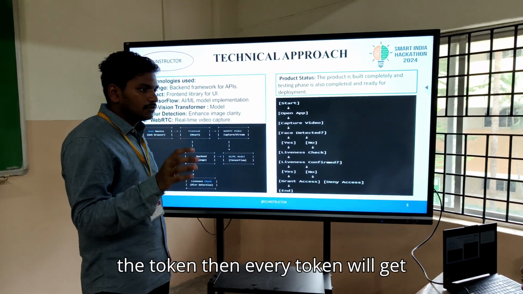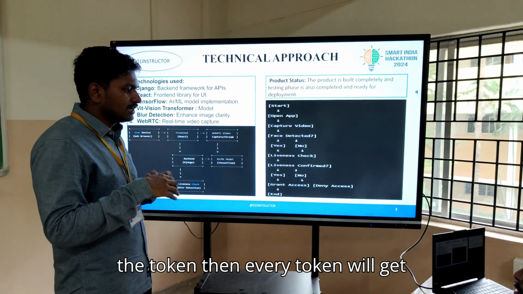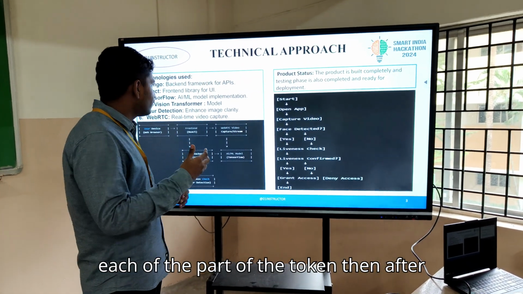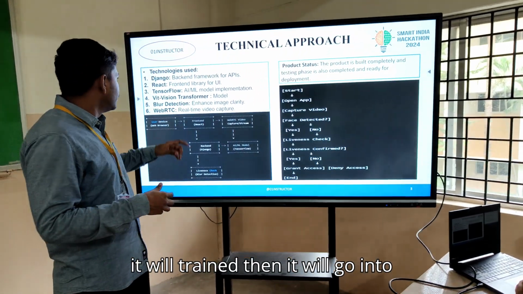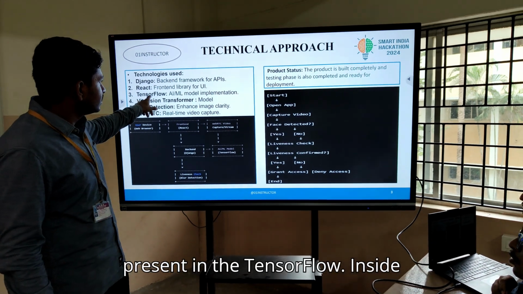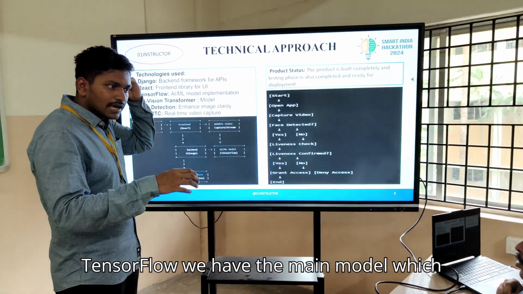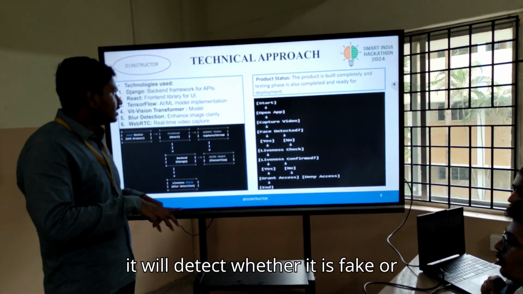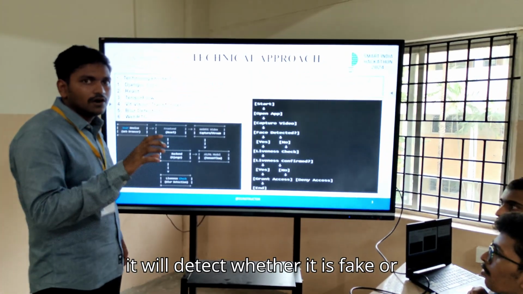Every token then gets trained. After that it goes back into the main model present in TensorFlow, which compiles every part of the token and detects whether it is fake or real.